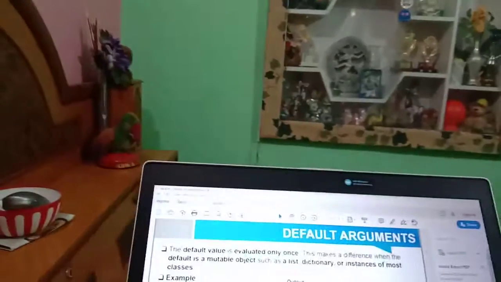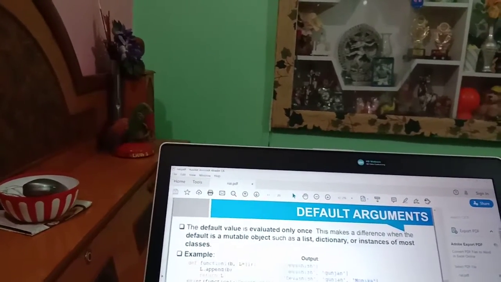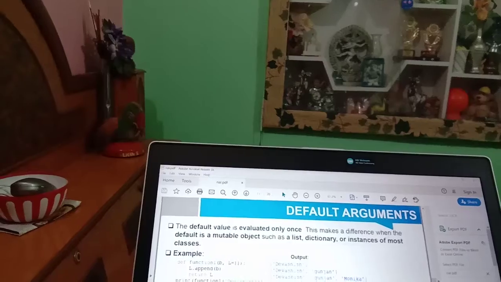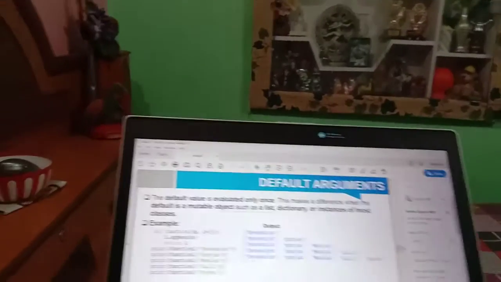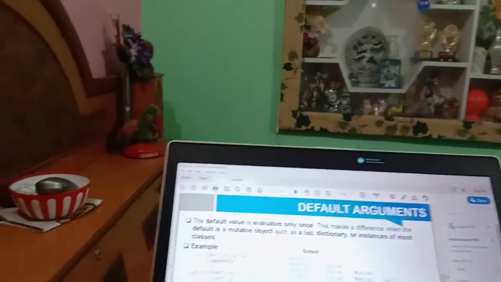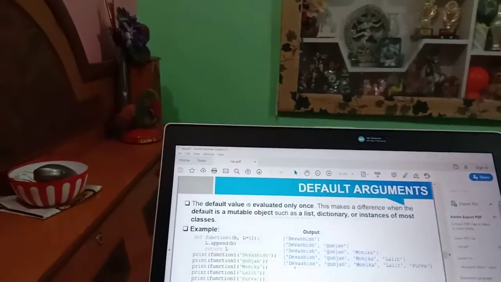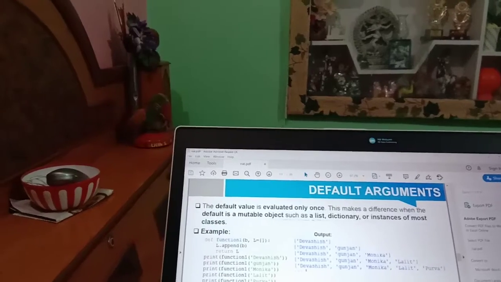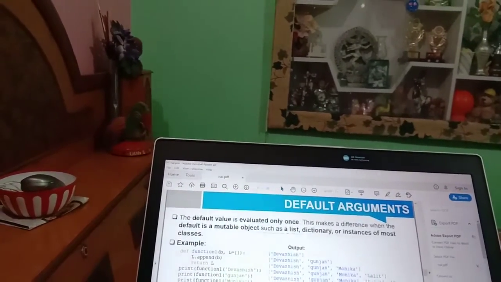So the output we will get is like this. In the first function 1 call we will get the list value Devashish. In the second function 1 call we will get the value Devashish comma Gunjan, because each time each defined value is added to the list. Similarly Devashish, Gunjan, Monica, then similarly Devashish, Gunjan, Monica, Lalit, and similarly Devashish, Gunjan, Monica, Lalit and Purva.